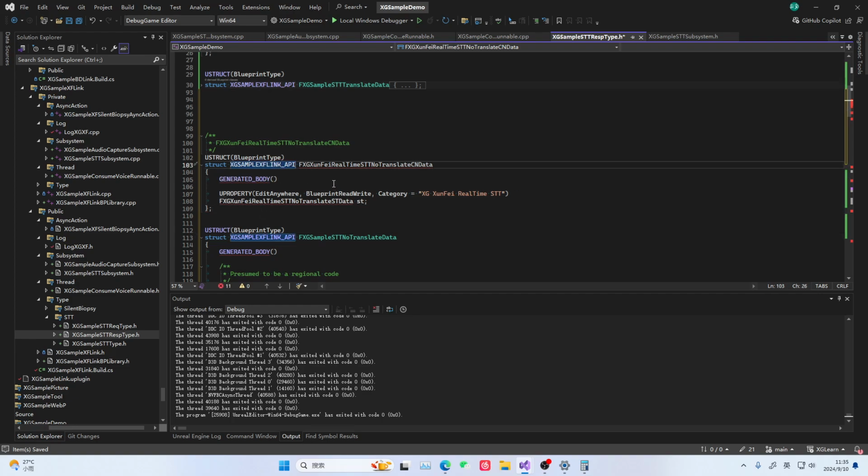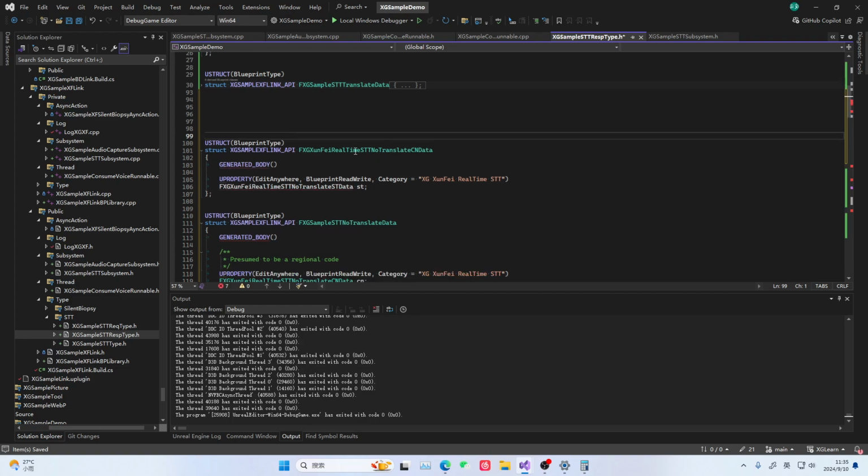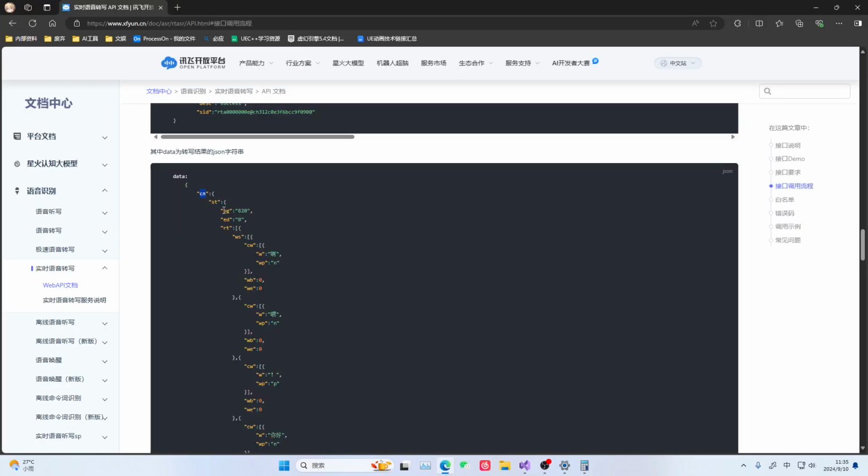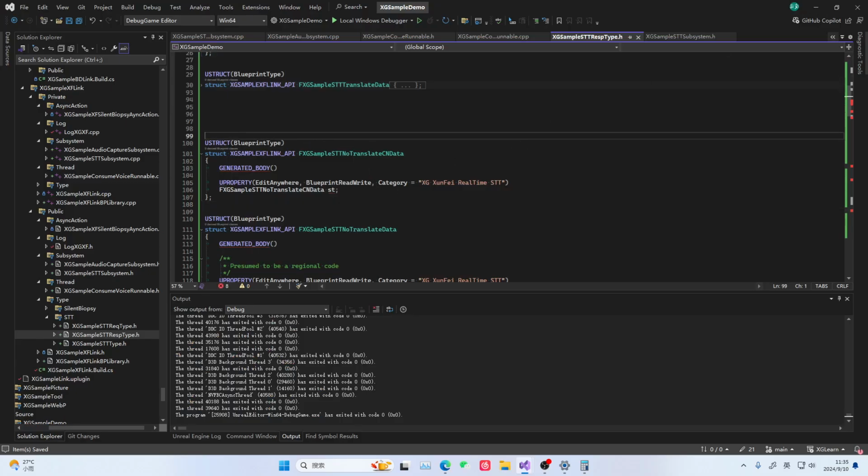Right? As for this struct, he should just change the front part. Okay, let's put it here. Okay, now it's the string field. You see the same field as another struct, right? Let's try again.